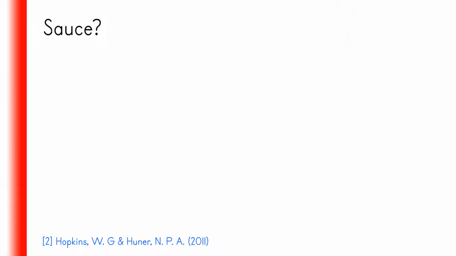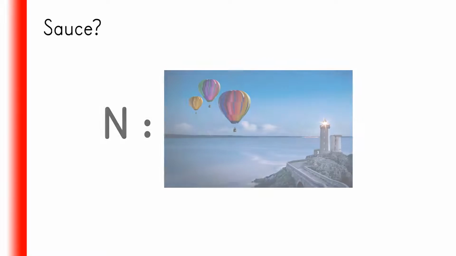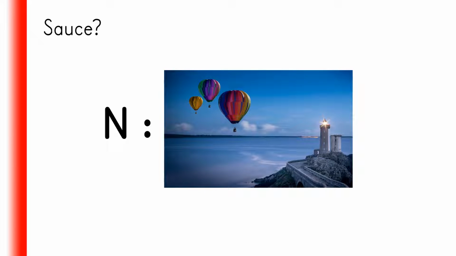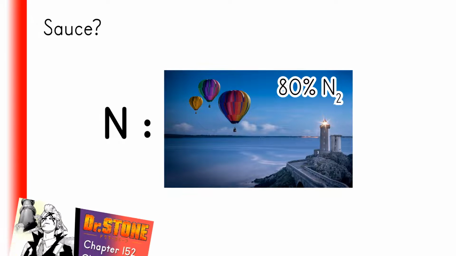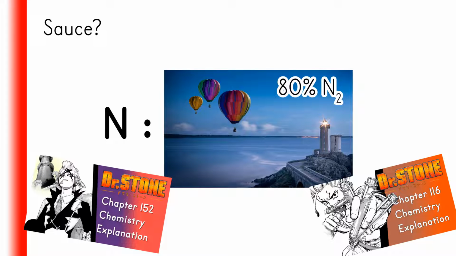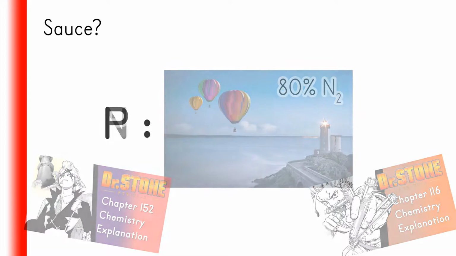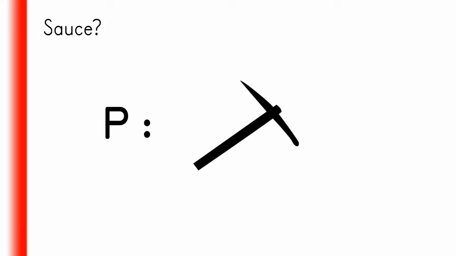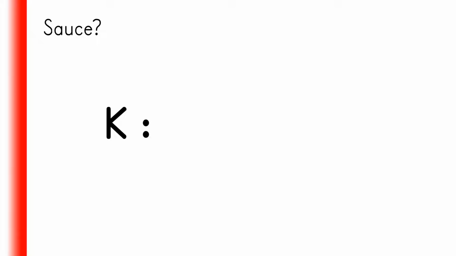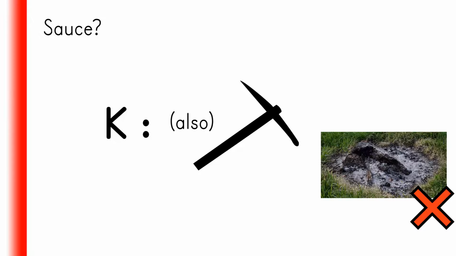As for the sources of each element, for N, it's the air. 80% of air is N2, Haber process, Ostwald process, yada yada. You should know this already. For P, it's from rocks, aka mining, like that phosphorite. For K though, it's also from mining, not from wood ash.